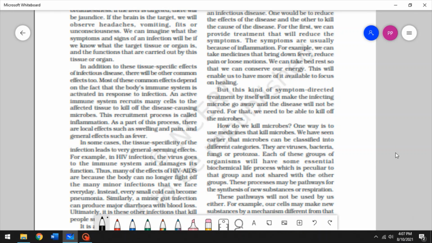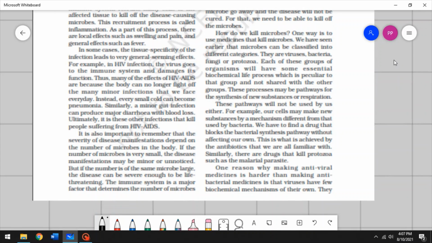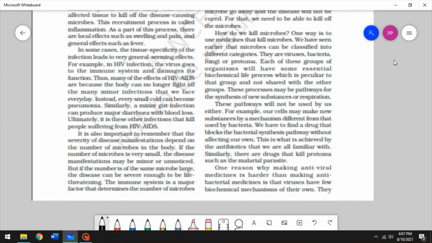Alright, so it's also important to remember that the severity of disease manifestations depend on the number of microbes in the body. Alright, so if the number of microbes is very small, the disease manifestations may be minor or unnoticed. You'll probably sneeze for a day or two and then it'll go away if there are very few microbes.